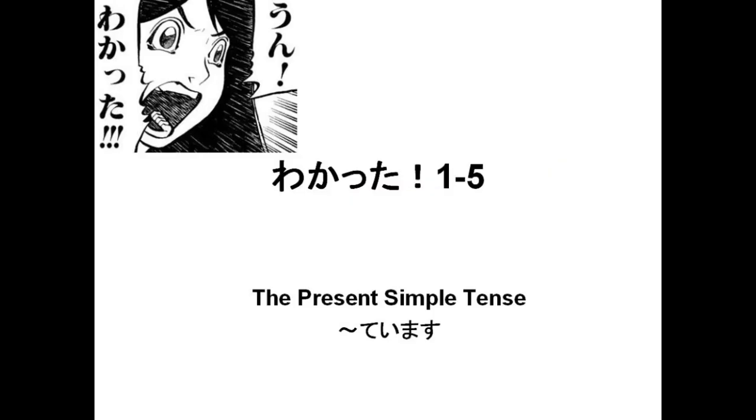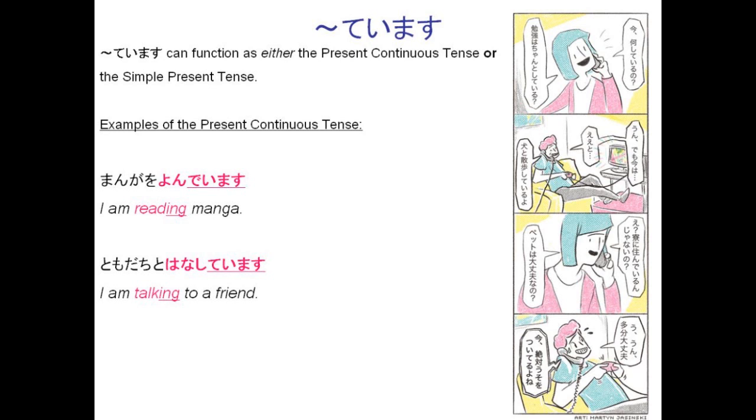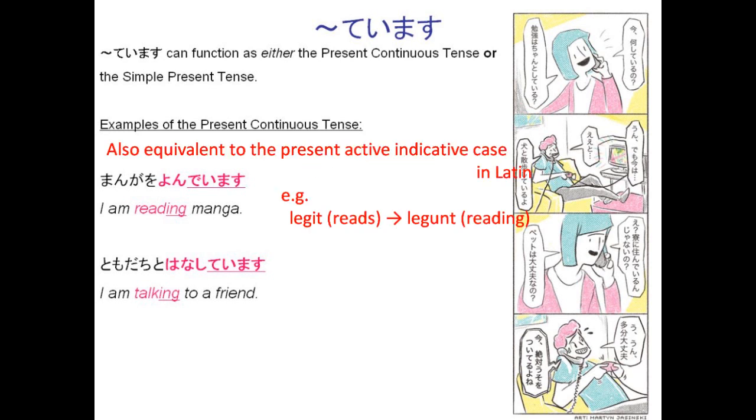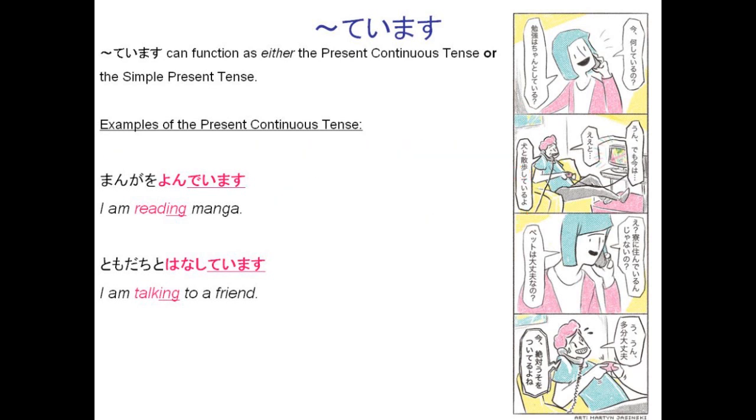1.5, the present simple tense using ています. So, ています can function as either the present continuous tense or the simple present tense. So, here are examples of how it works as the present continuous tense, which simply put is the ing at the end of verbs in English. So, manga o yondeimasu. I am reading manga. Tomodachi to hanashiteimasu. I am talking to a friend.